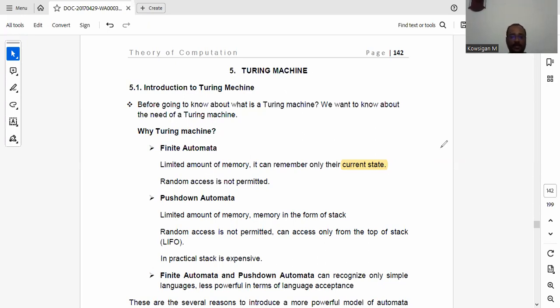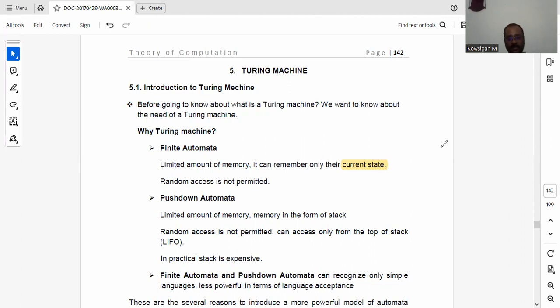The major limitation in finite automata is that it has no memory, or we can mention it as a limited amount of memory. Limited amount of memory in the sense it can process only the strings. It cannot remember the previous input or the previous transitions. Okay, it can remember only the current state of the input.